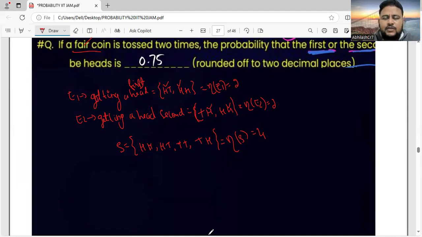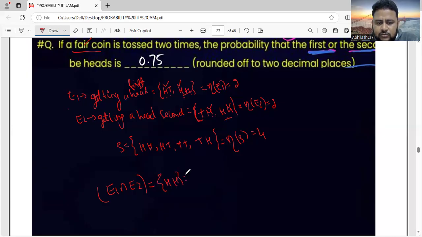Now, in the formula we know that E1 intersection E2 is there. When we talk about E1 and E2, what is common? First head and second tail is not common. First tail and second head is not common. Head and head is common, in E1 also and in E2 also. So cardinality of E1 intersection E2 is nothing but 1.